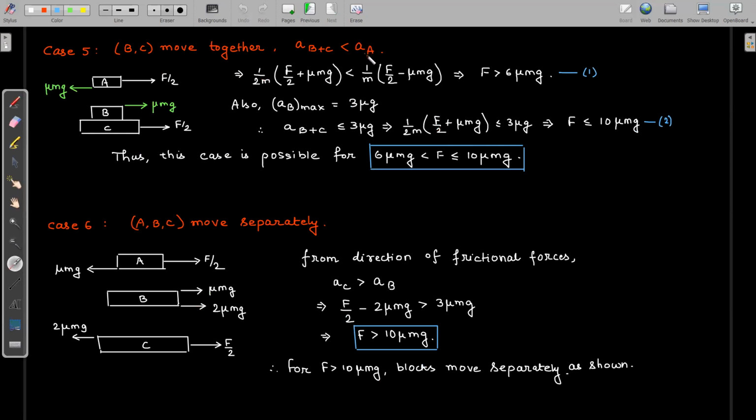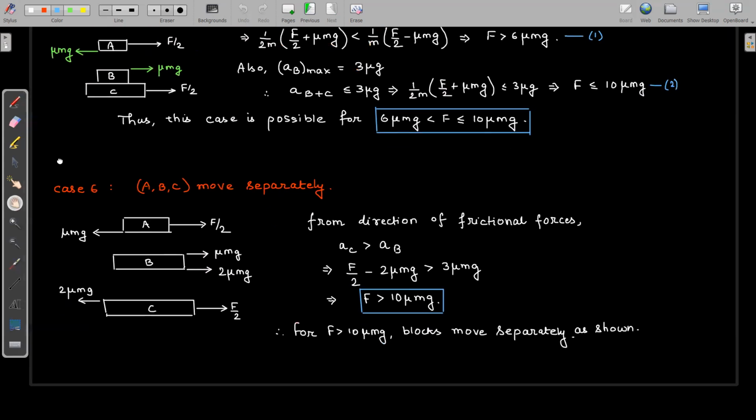So till now we have found two possible cases. The first case was where all the blocks are moving together as a single unit. There was no relative slipping between the blocks. And the second possible case that we have found so far is B plus C moving together as a single unit, and the acceleration of B plus C is less than the acceleration of A. This is the second possible case.